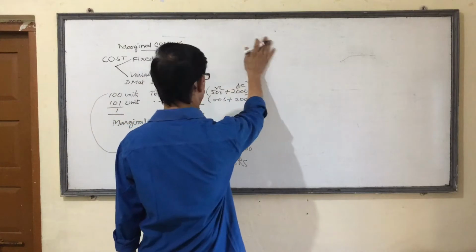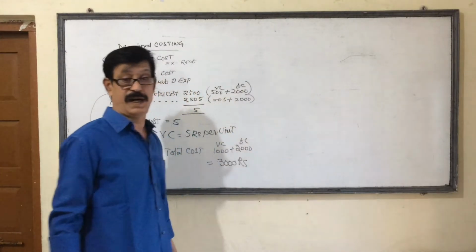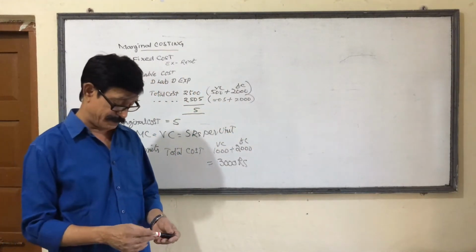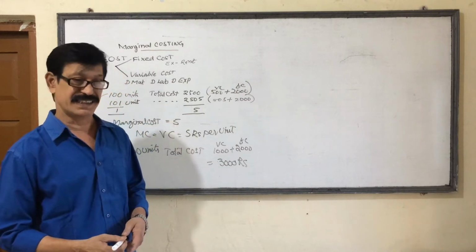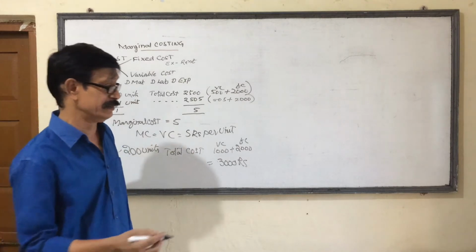Now, marginal costing is the technique which is developed to help the management in taking decisions. It is also a cost component technique.